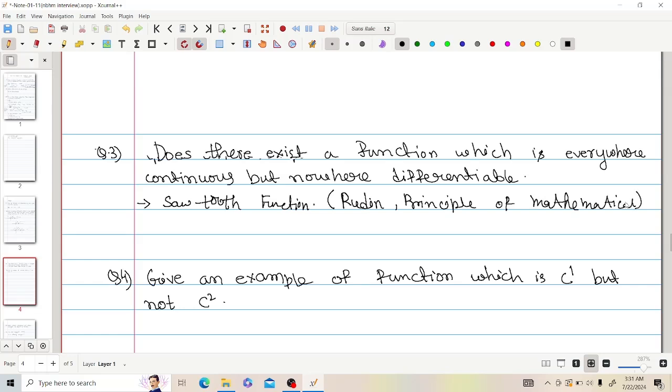If you can see this in Rudin, but they don't ask for the explanation of this.